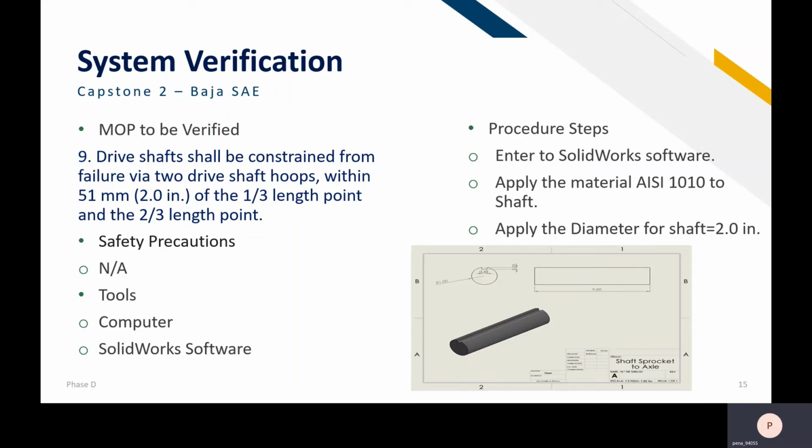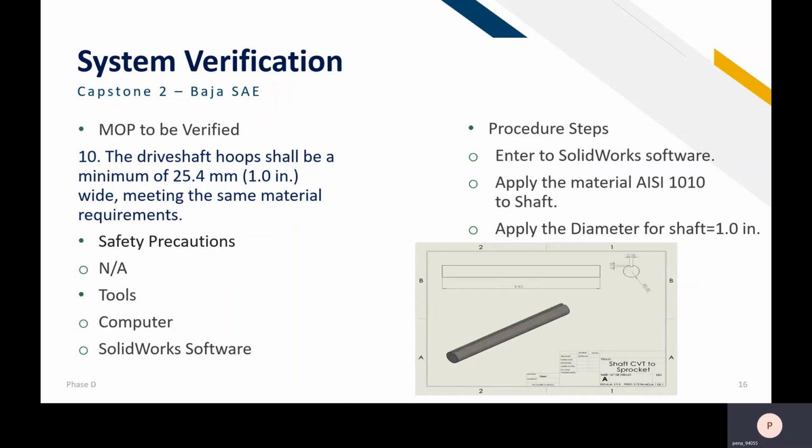Safety precaution: applicable. Tools: computer and SolidWorks software. Procedure steps: enter the SolidWorks software, apply the material and system to the shaft, and apply the diameter for the shaft of 2 inches.